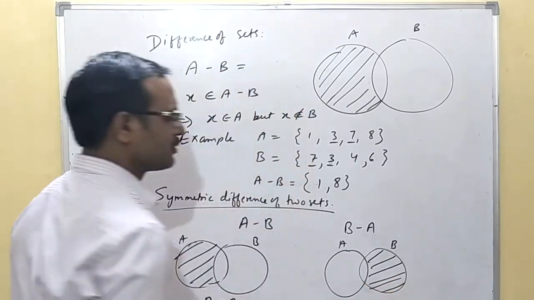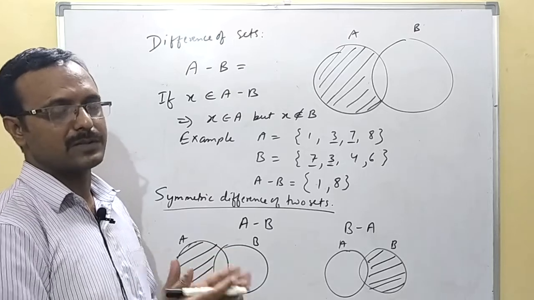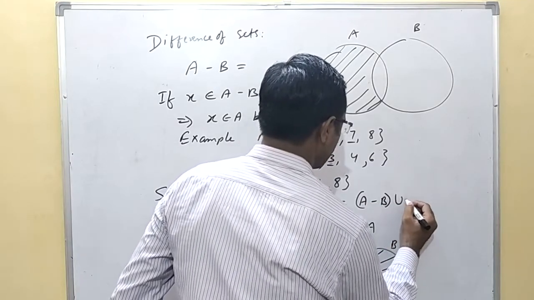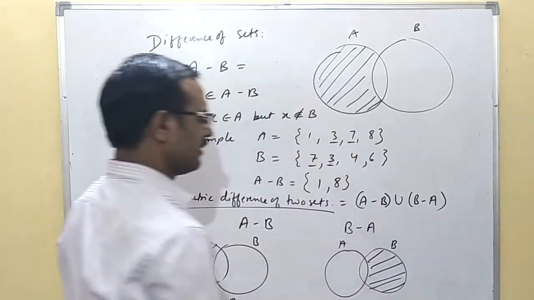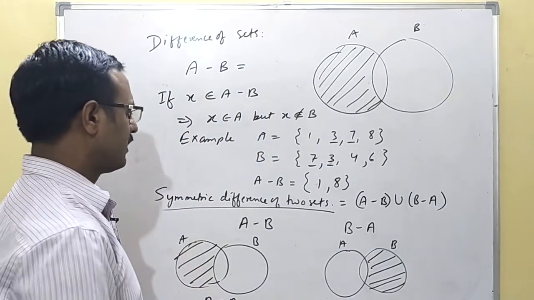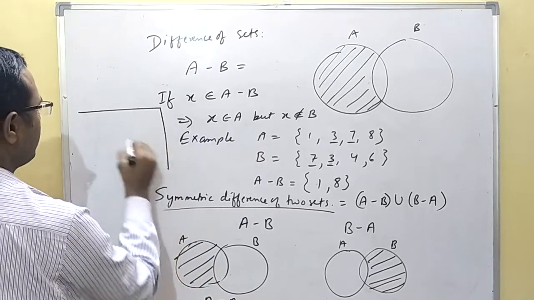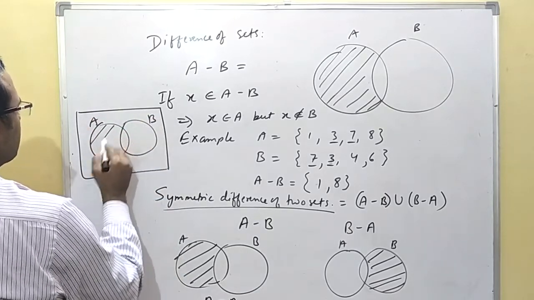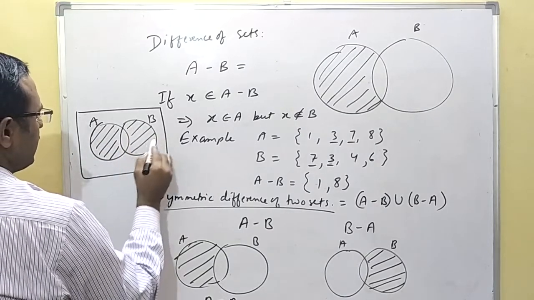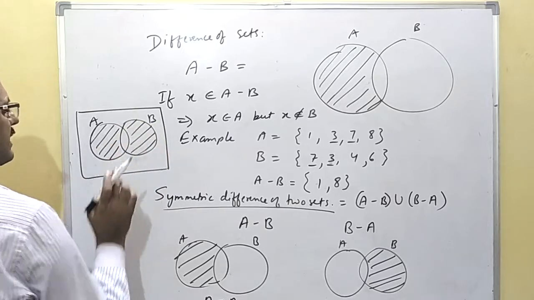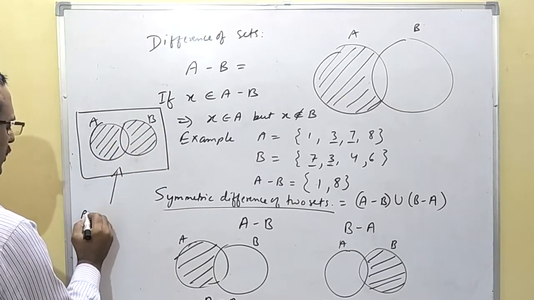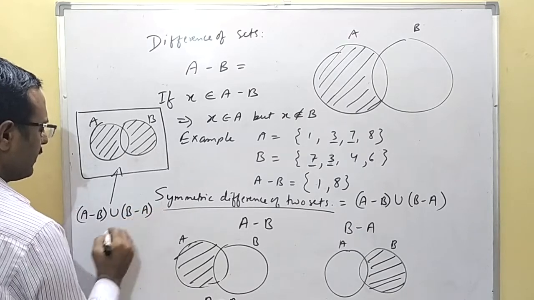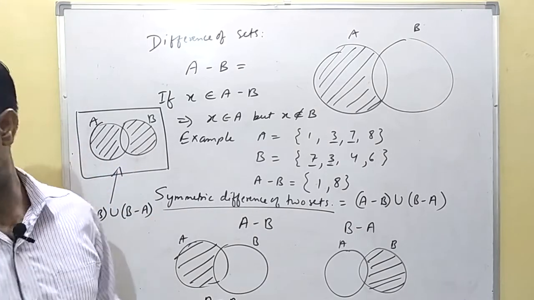If you do the union of these two types of difference, it will be called the symmetric difference of the sets, that is A minus B union B minus A. If you combine these two diagrams, how will it look? In the Venn diagram, this is A, this is B, this is A minus B and this is B minus A. The union means all the elements lying in the shaded portion, that is A minus B union B minus A. So this is called the symmetric difference of the two sets A and B.